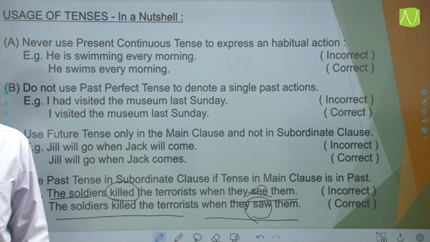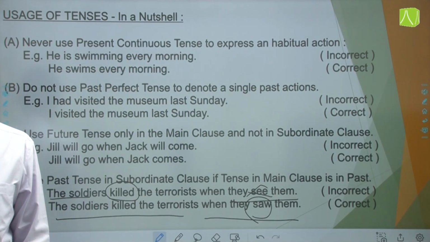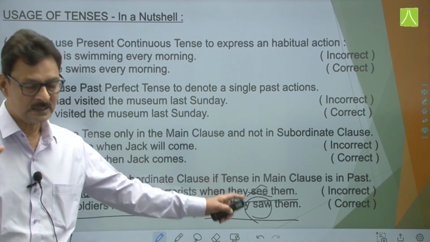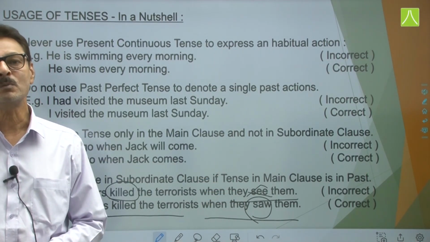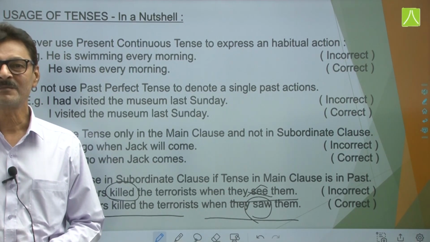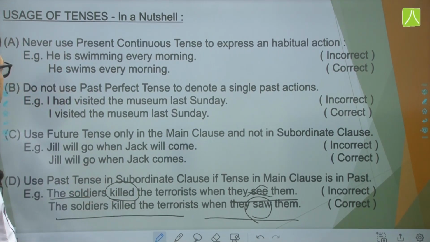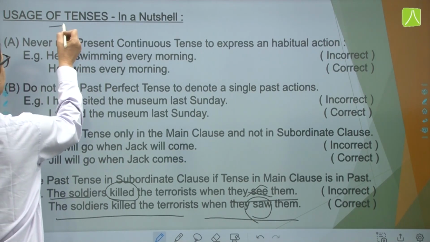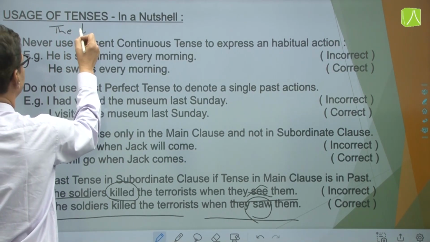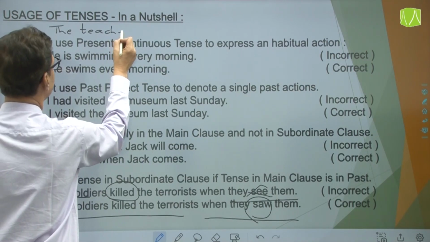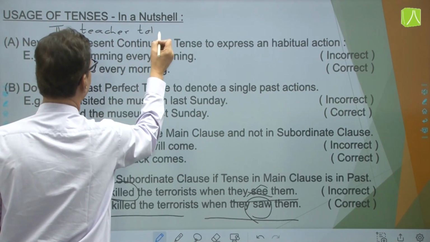So if the tense in the main clause is past, then the tense in the subordinate clause will also be in the past, except for universal facts. For example, एक sentence लिख देता हूँ. The teacher told us.